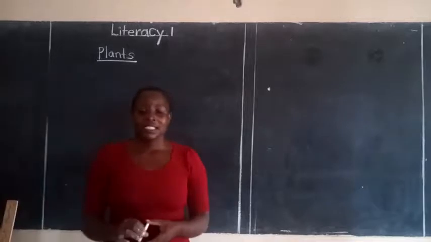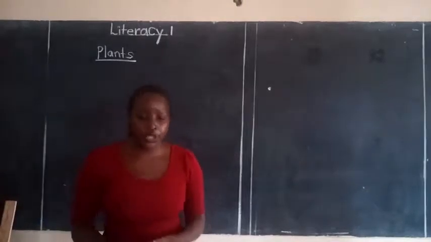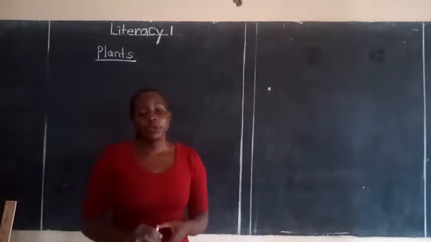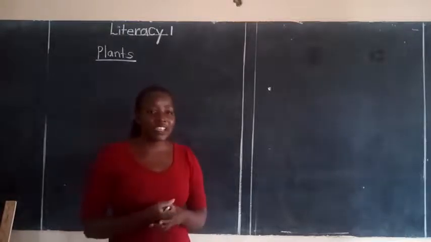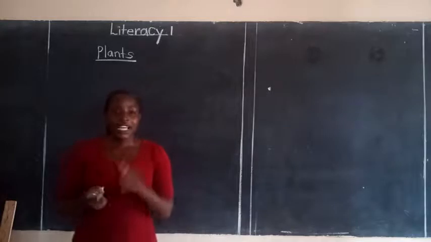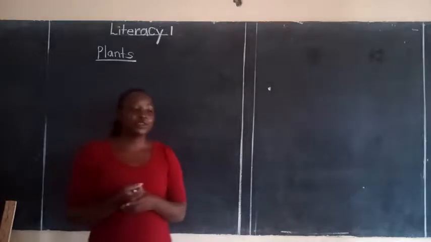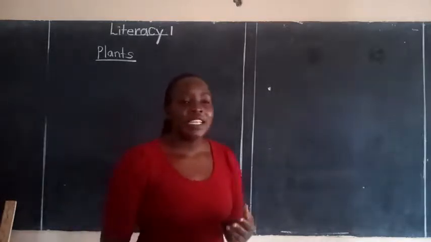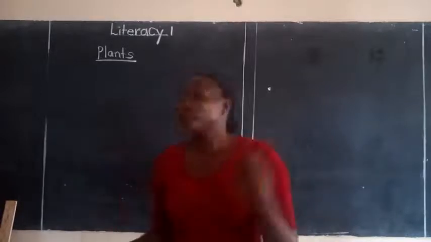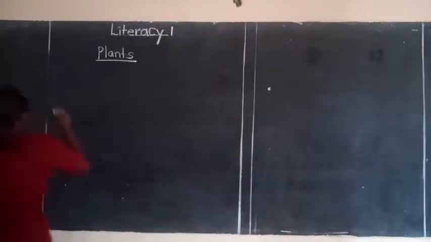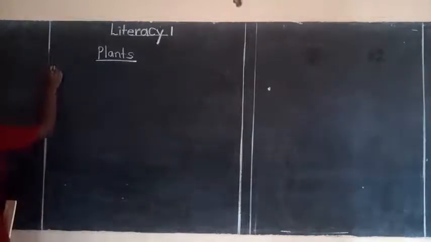Tracy? Yes, very good. Plants are things that grow on the earth's surface. Have you ever seen them growing on the earth's surface? Which color are they? Very good. Others are green and others have different colors. Not so? So plants are things, everybody, plants